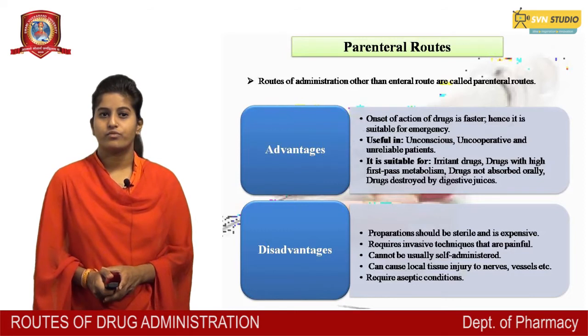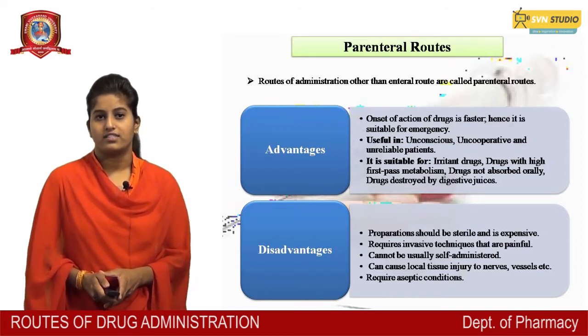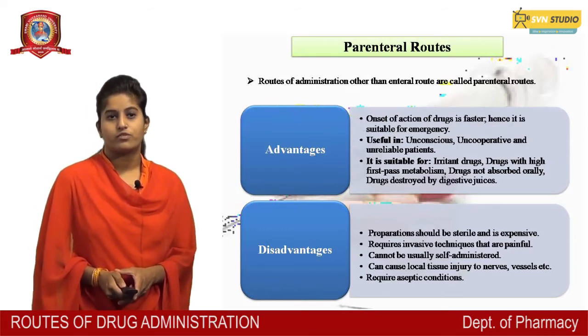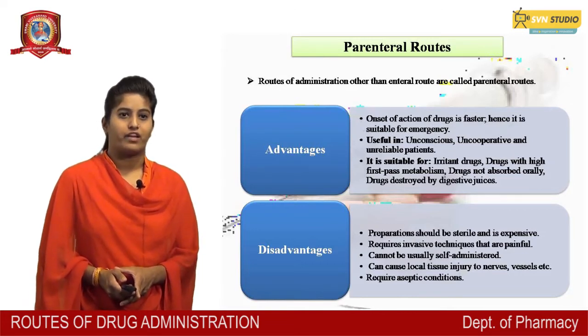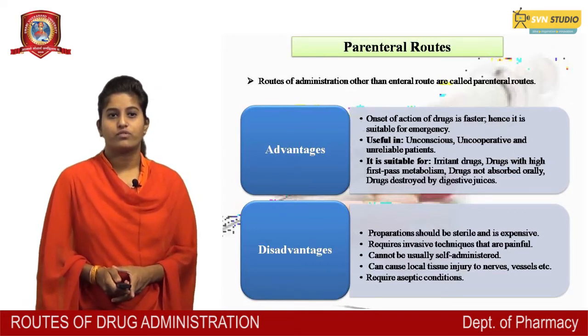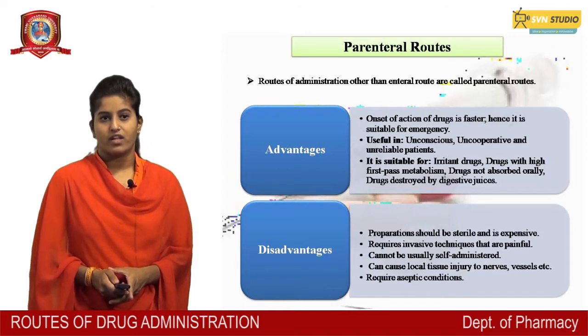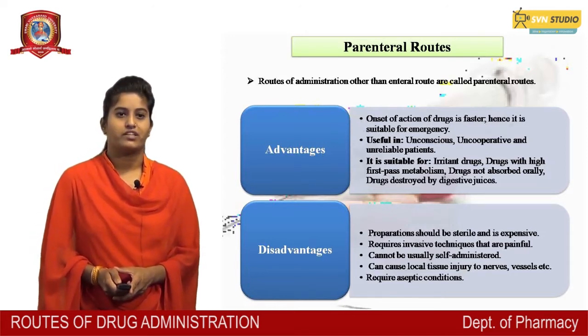Disadvantages: preparation should be sterilized and it is expensive, requires injection technique that is painful, cannot usually be self-administered, and requires aseptic conditions.